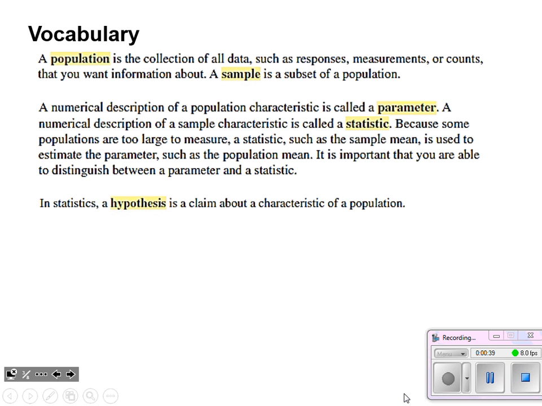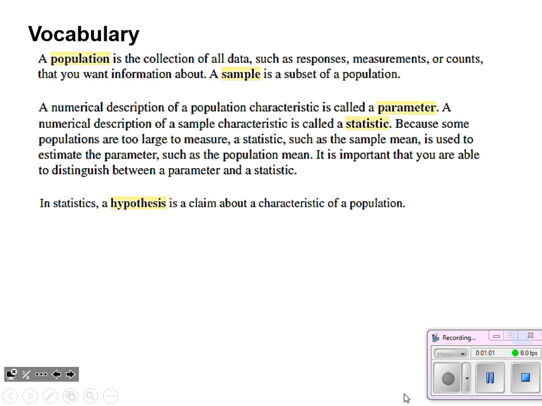All right, so first, a population is a collection of all data, responses, measurements, or counts that you want information about. A sample is a subset of the population. So when people are taking a survey, they're taking a sampling of the entire population and then broadcasting that. So we want to distinguish between those two.